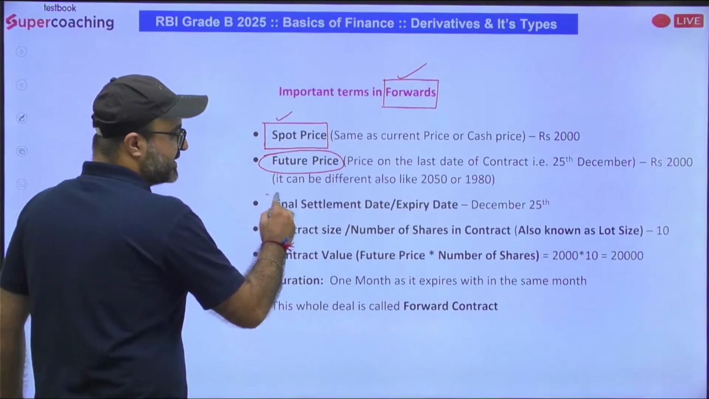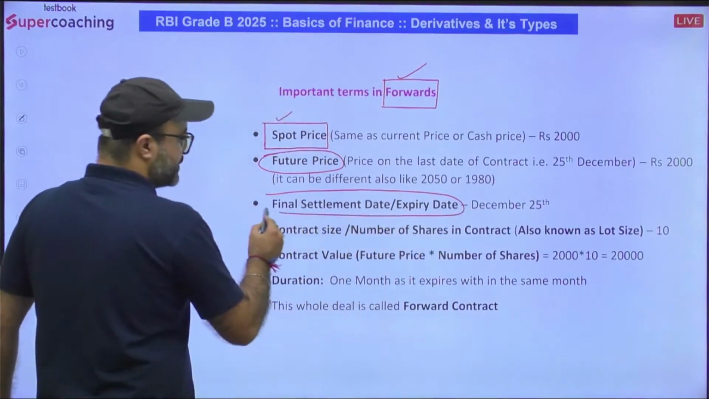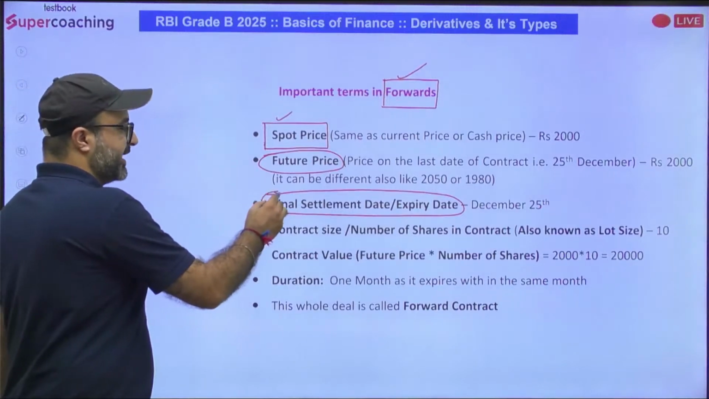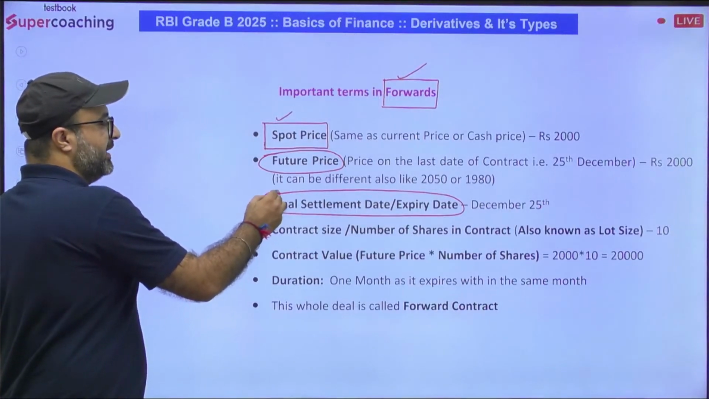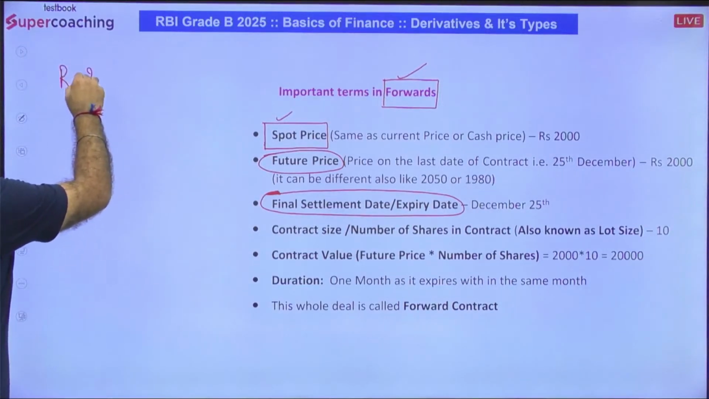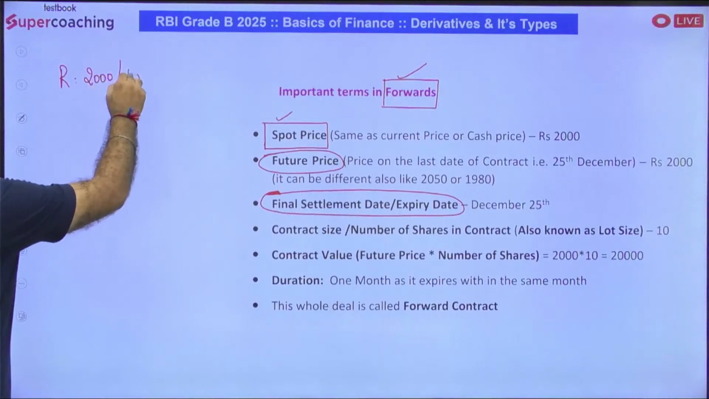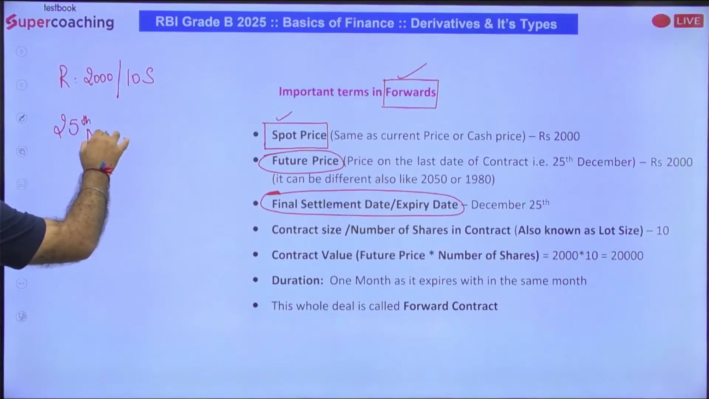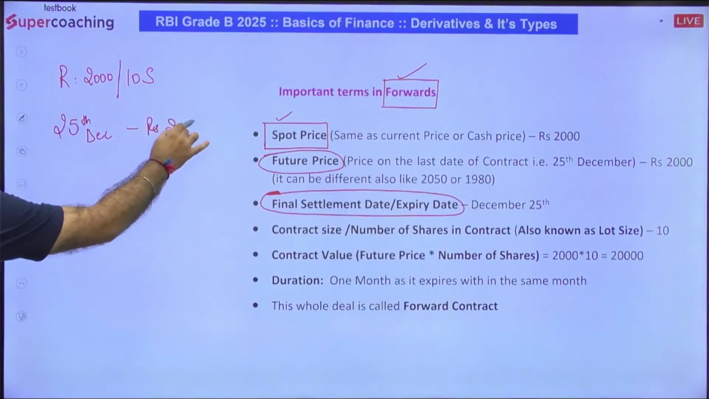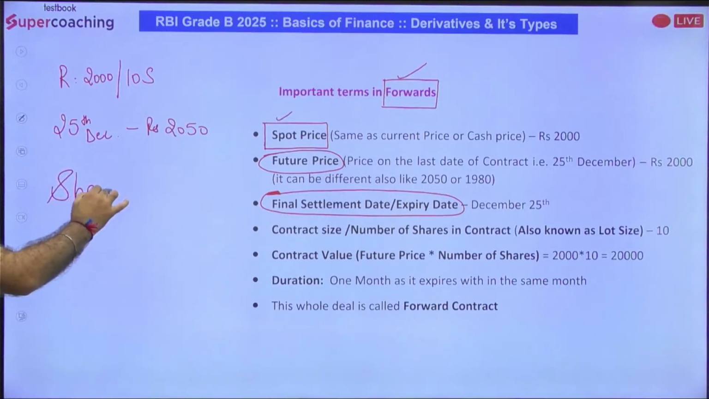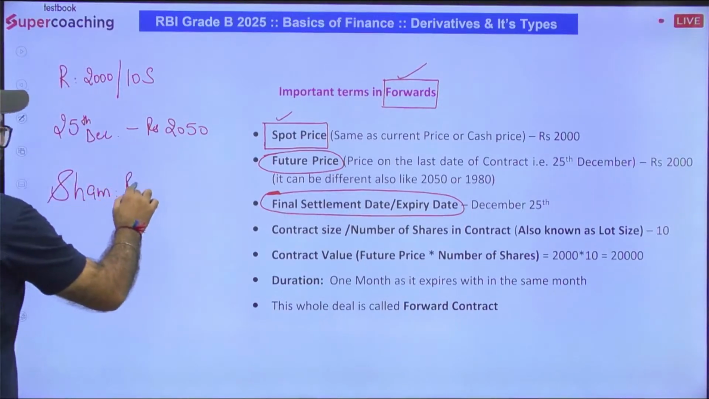Then we have final settlement or expiry date. Final settlement or expiry date basically means the date on which settlement is going to be done. Now, what I mean by the term settlement, try to understand this point. Ram is ready to sell Infosys shares for 2000 rupees each, and he has 10 shares. On 25th of December, let's say the price is 2050. So Shyam will purchase all these shares for 2000 rupees each.